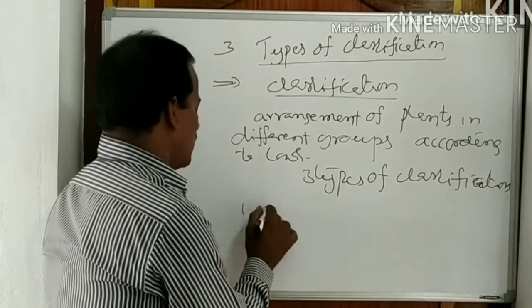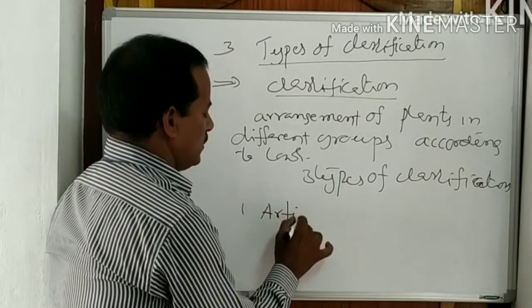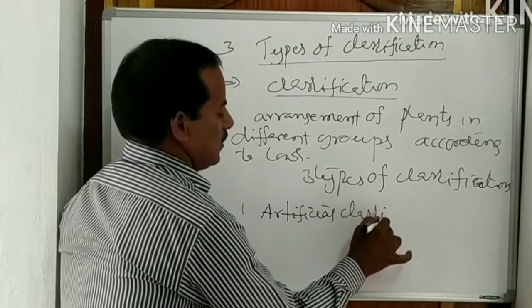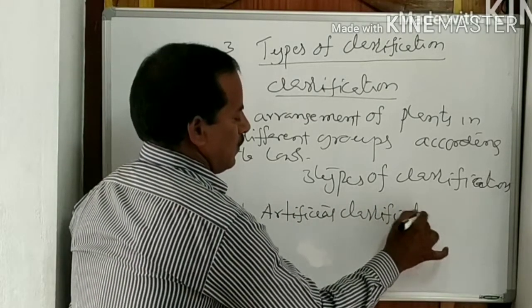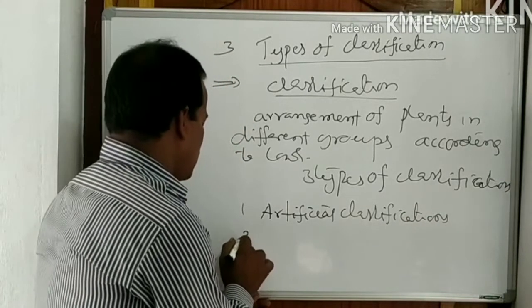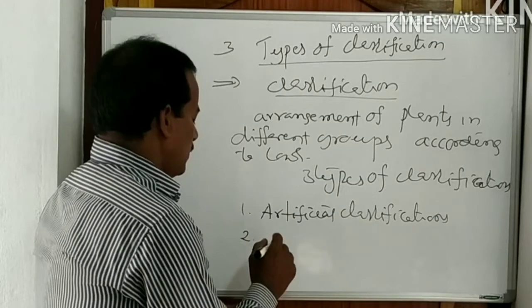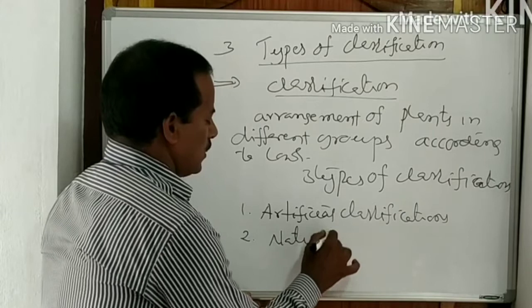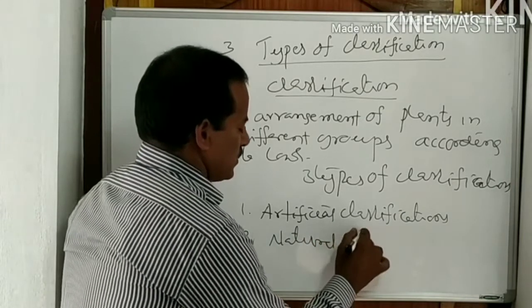So the first one is artificial classification, or artificial system of classification. And the second one is natural type of classification.